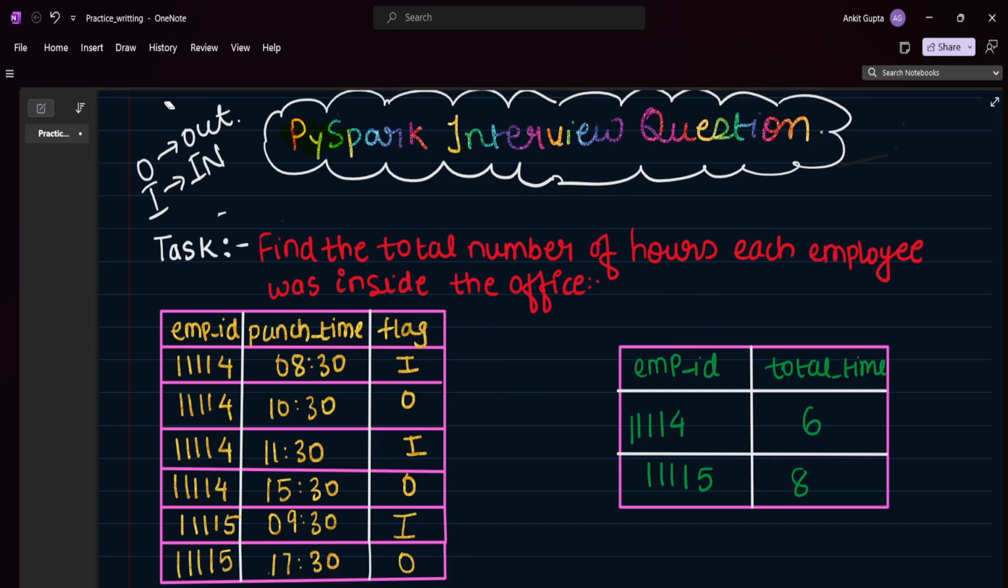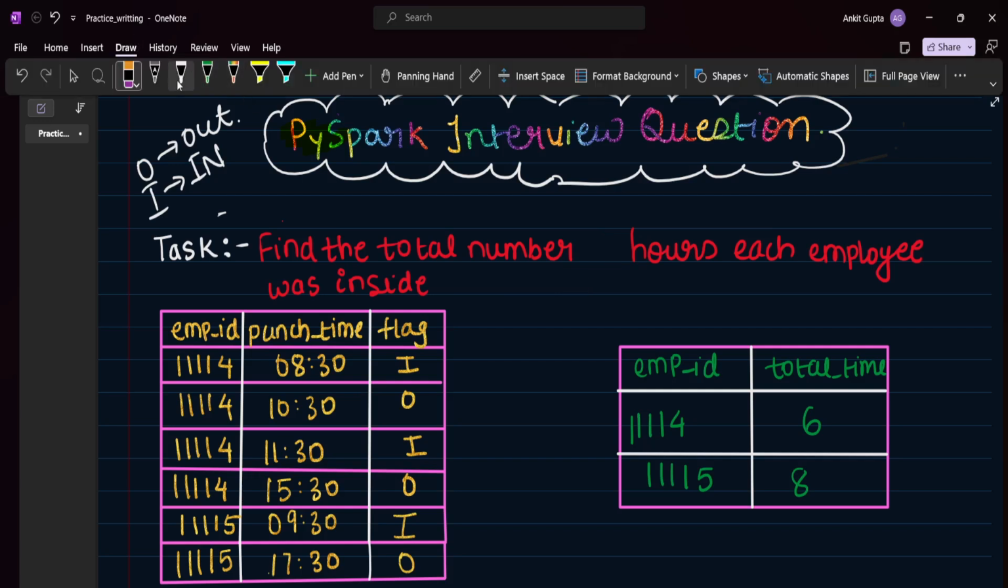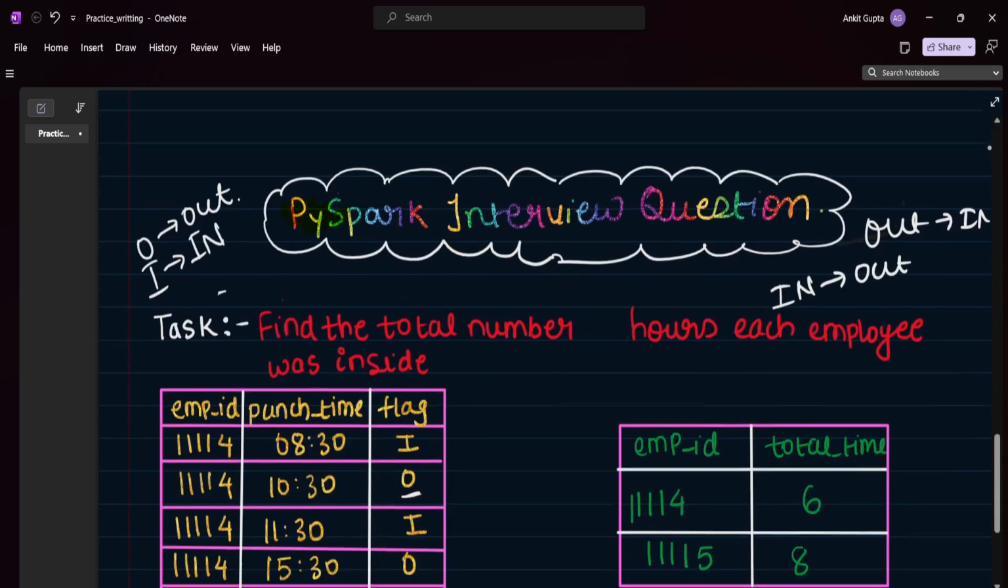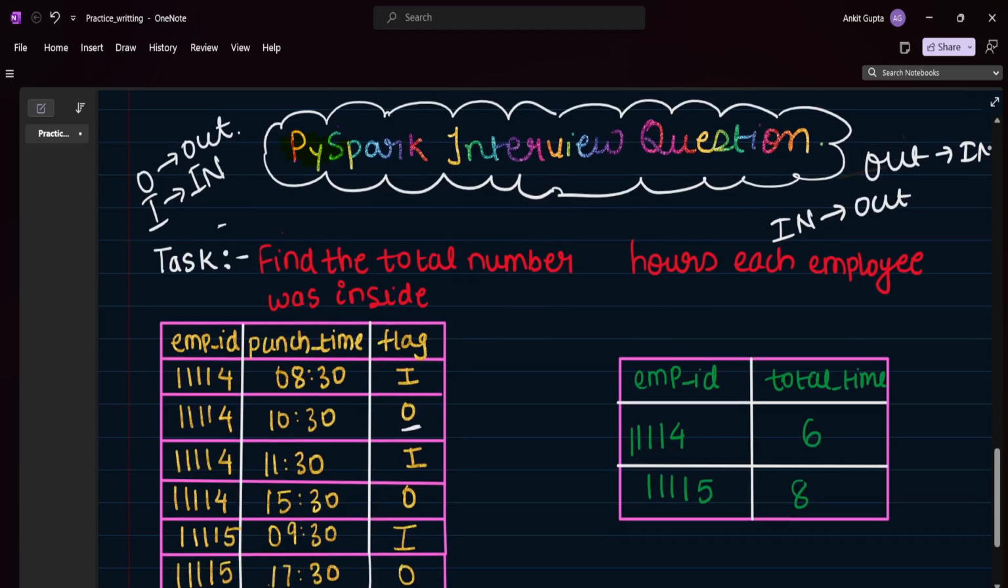Let me start. Let me erase this also, just to have a few spaces. Okay, so what we can do, as we know, for each out record, what if we can get the in time? As we know, every in will be followed by out, and similarly, every out will be followed by in, right?